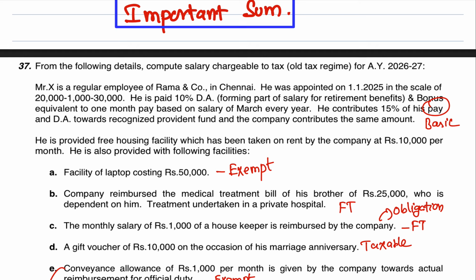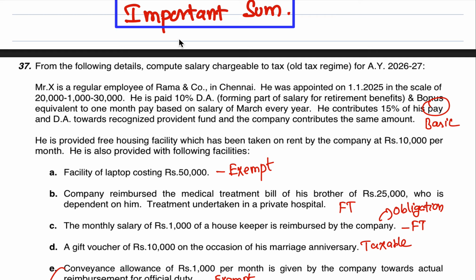Sum. From the following details, compute salary chargeable to tax. Old tax regime. He is following the old tax regime. What they're asking is, what is chargeable salary? Salary may have multiple components, but what is taxable? What is chargeable to tax is what they're asking us to calculate for the assessment year 2026-27.